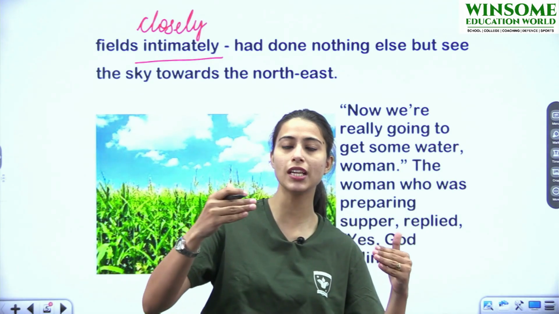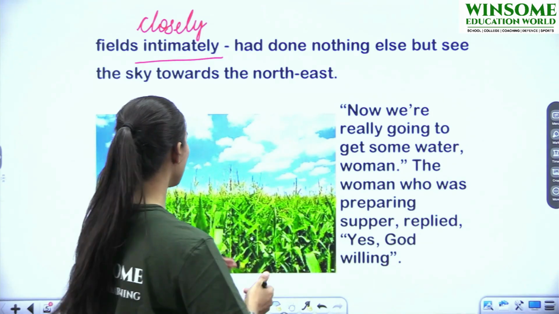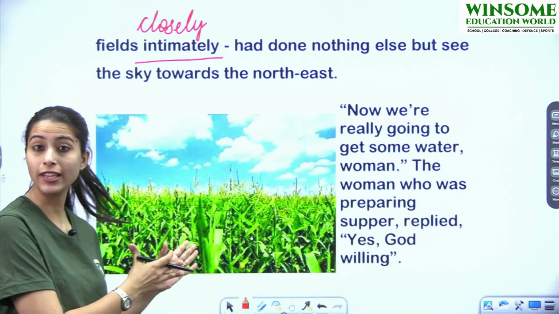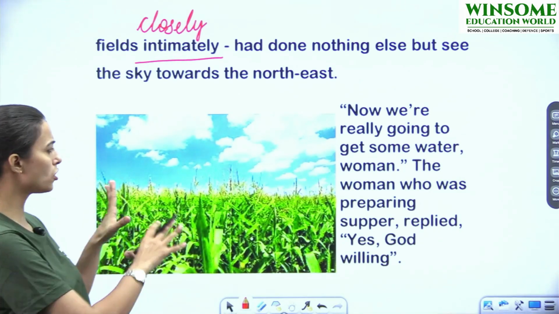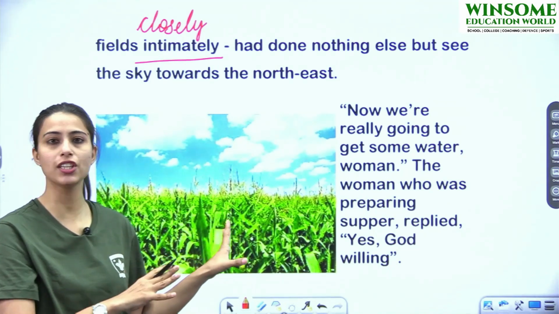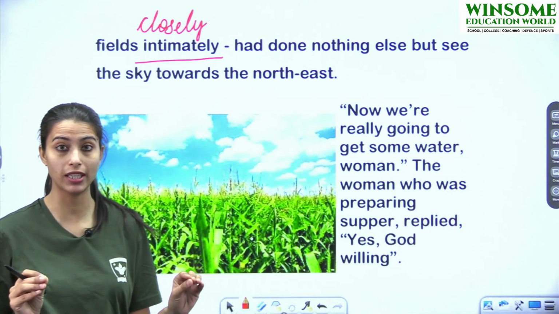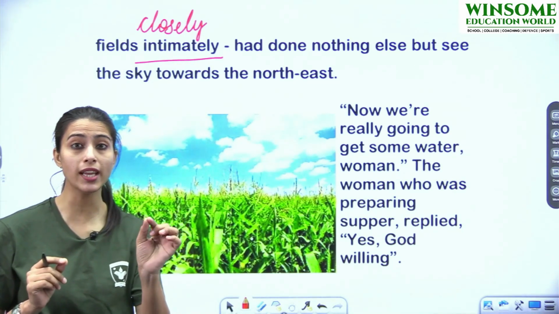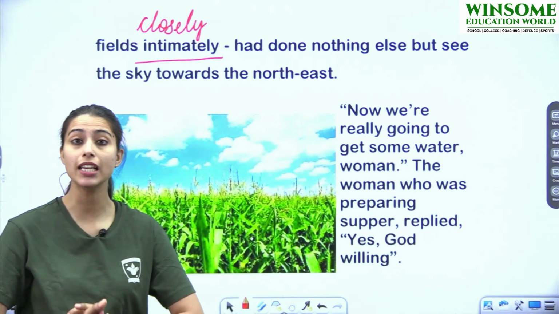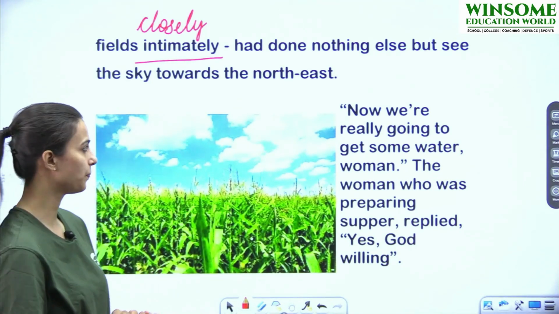ऑलराइट, तो सारे जो ये इवेंट्स है, they are related to each other. So you can see this field. This is how Lencho's cornfield looked like. Okay, so it was very clear that yes, ये फील्ड तो बहुत ही अच्छा कल्टीवेशन देने वाली है, और इस फील्ड से तो लेंचो को बहुत ही ज्यादा बेनिफिट होने वाला था. So that is why the only thing that was required was rain. And उसी के इंतजार में लेंचो जो थे, सुबह से ही was looking towards the sky.